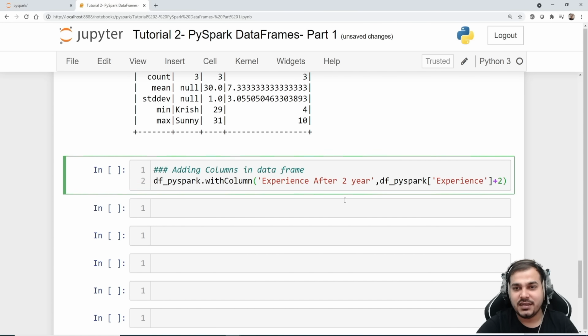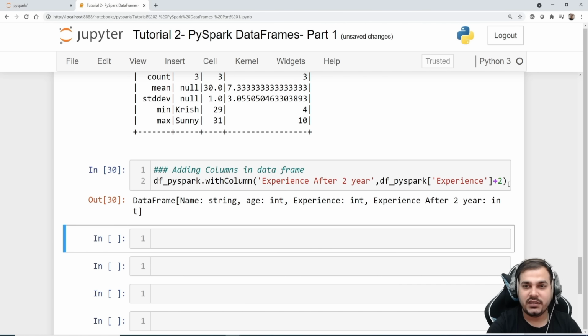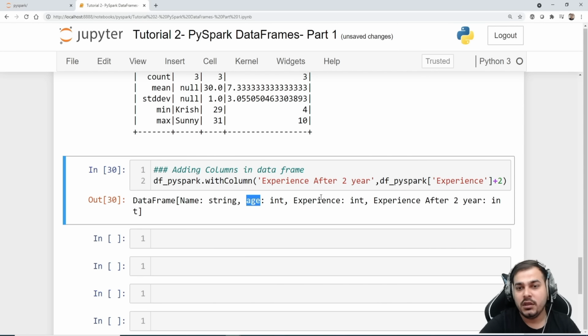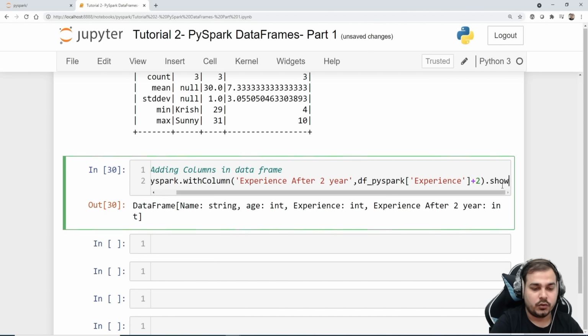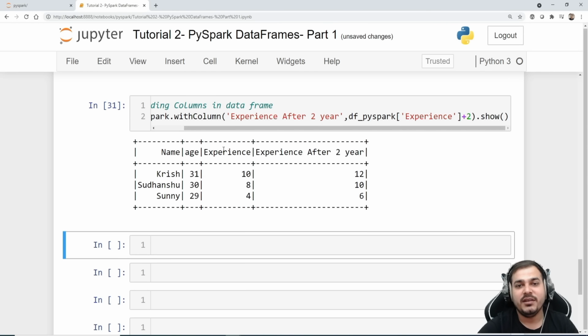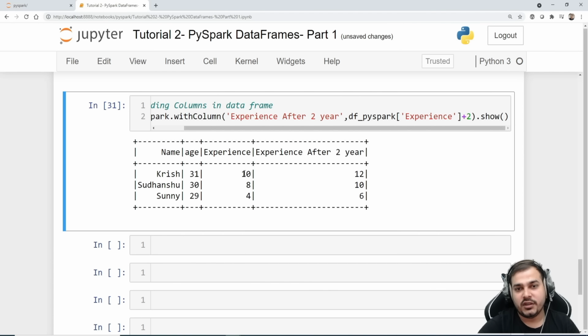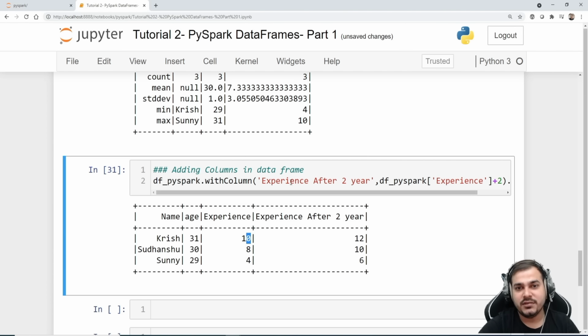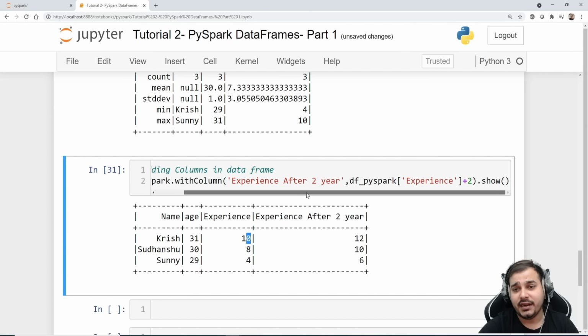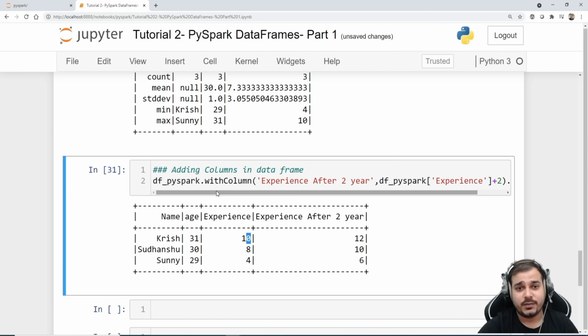After this, these are the only 2 things that are required. Now if I execute it, you'll see that some operation will happen. Now in this data frame you have 1, 2, 3, and 4 features. If I want to see the complete data set, I can write dot show. Once I execute it, we'll see that experience after 2 years is nothing but 12, 10, 16, 6, because 10 plus 2 is 12. Very simple, guys. This is what withColumn is basically about, and you can also do different things with respect to this. So this is how you can add a column in a data frame.